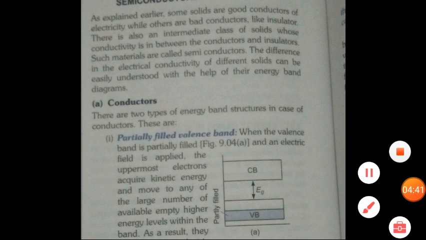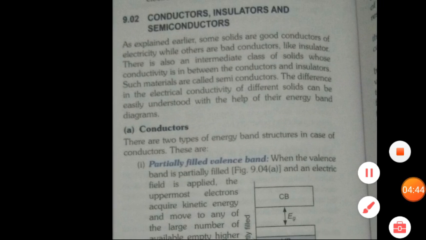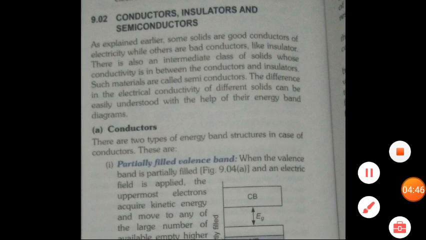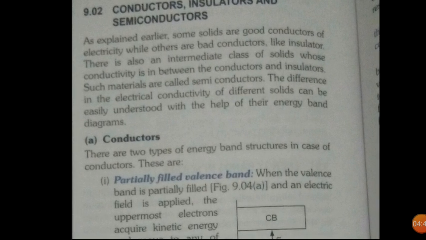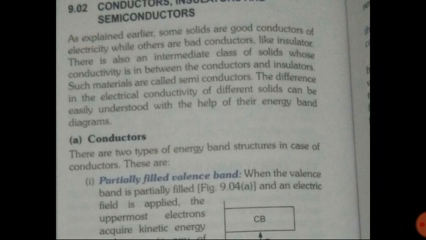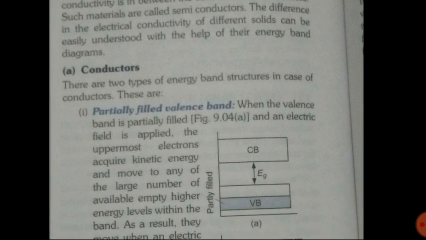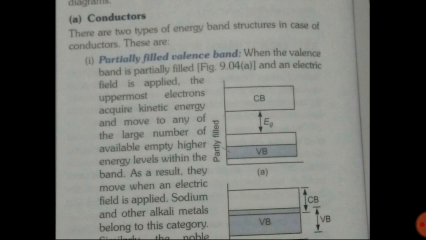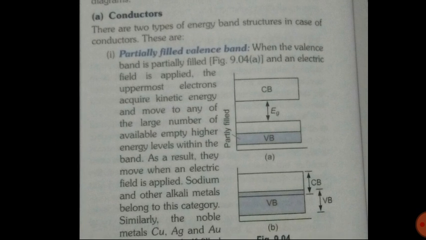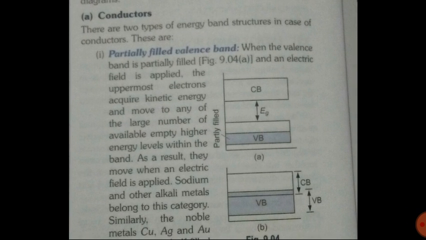Now let's classify the solids as conductors, insulators and semiconductors in terms of the energy bands. So in a conductor, what happens? There is a partially filled valence band.